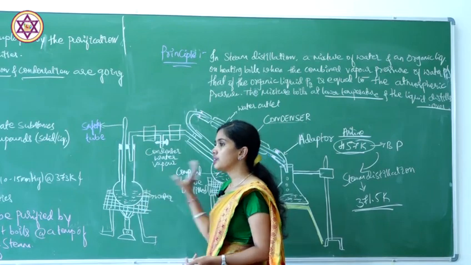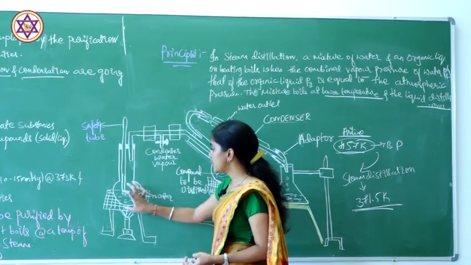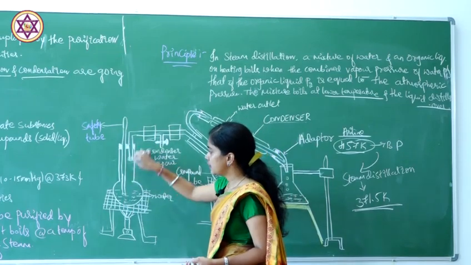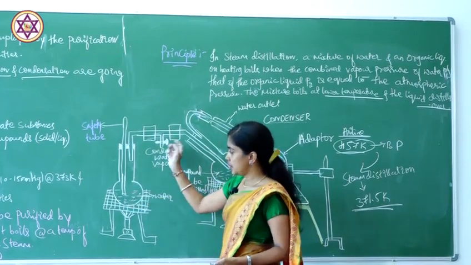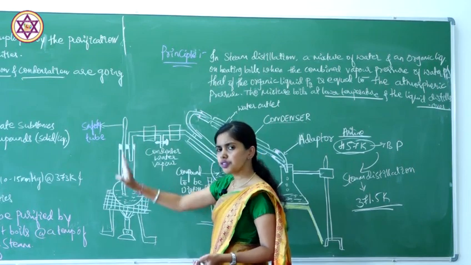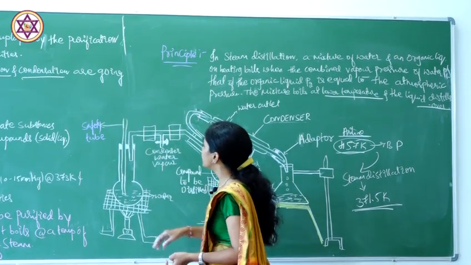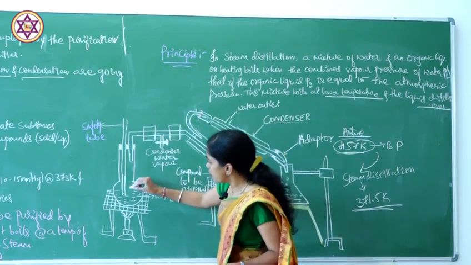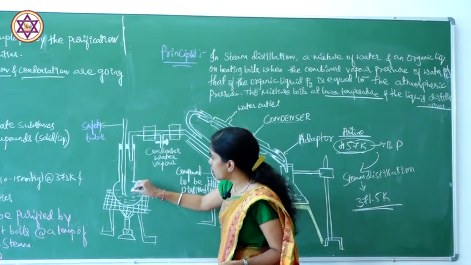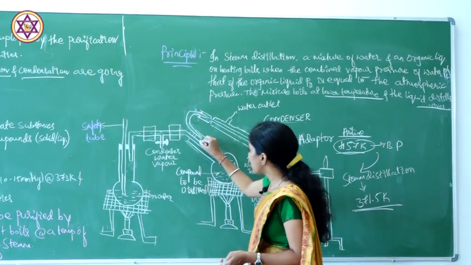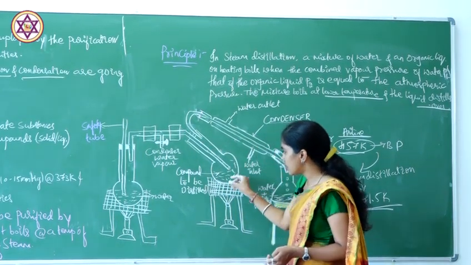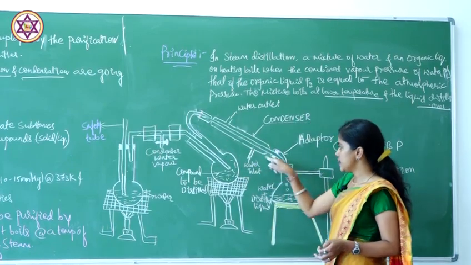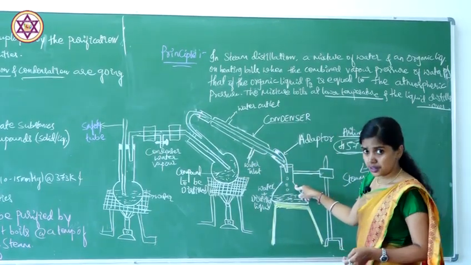So first, what will we do? Here we have two round bottom flasks. In the first round bottom flask, we take water, and it is connected with a tube, as we observed in the last method also, a capillary tube. That one we call a safety tube. If you heat the water, all the vapors will come and fill the second flask, which holds the given organic compound. This round bottom flask is connected with the condenser. The condenser is connected with the receiver.